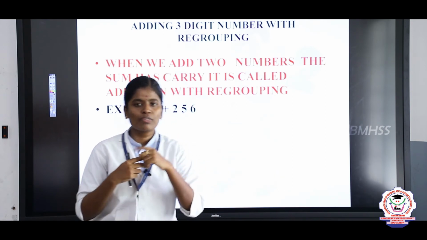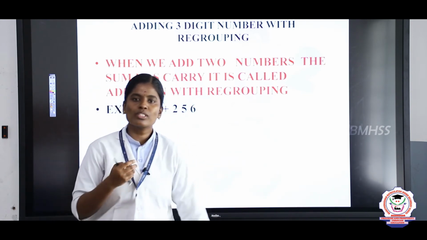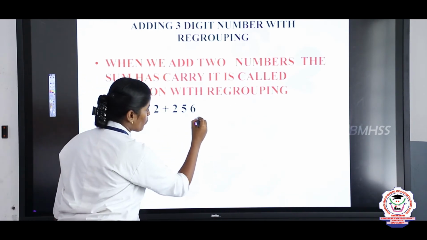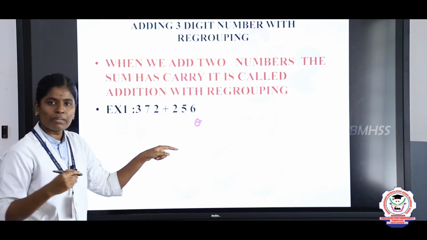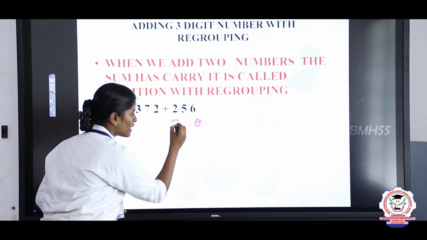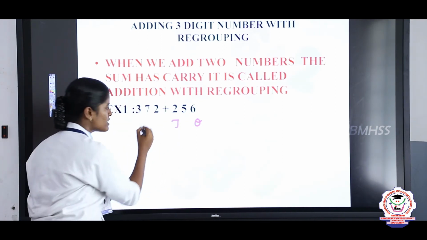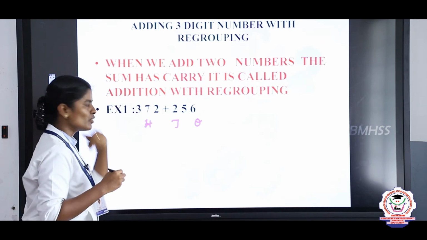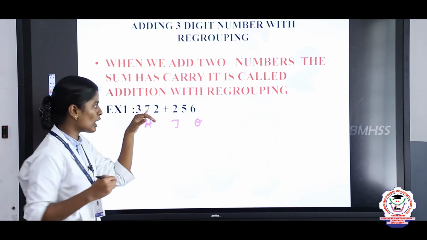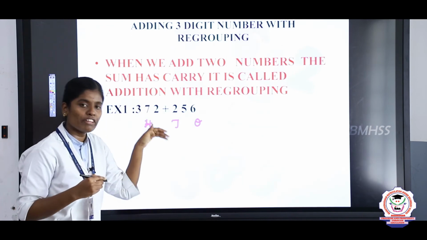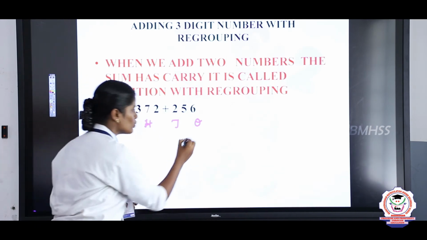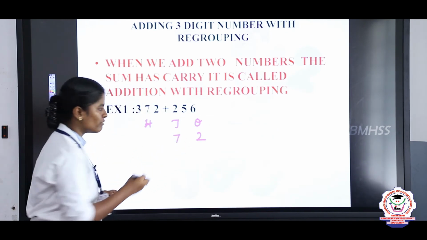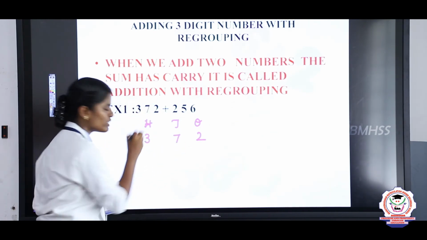What is the first place value? The first place value is ones. And what is the next place value? Tens. And the next one is hundreds. So take the hundreds place value. Why? Because we have here 3 groups of numbers only. Okay. So now take the ones place value. In the first number the ones place value is 2. The tens place value is 7. And finally the hundreds place value is 3.